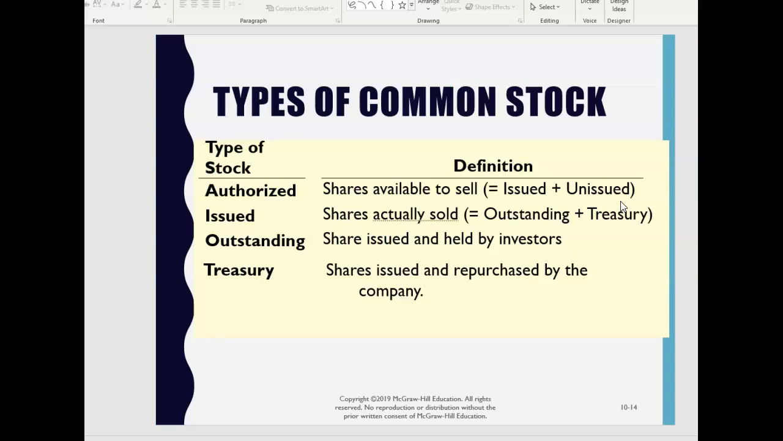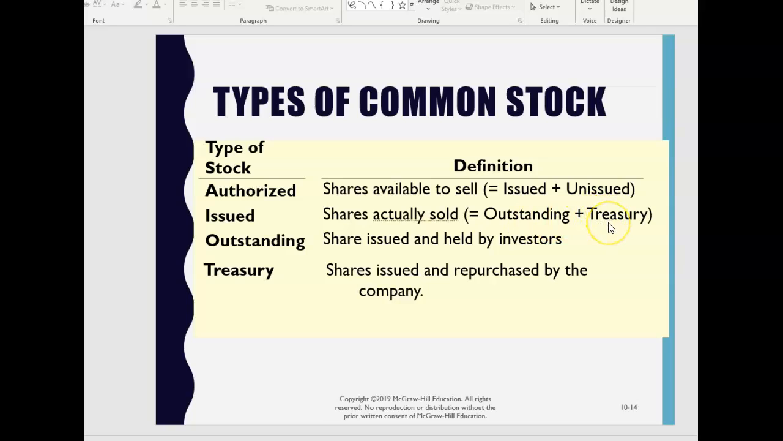We're going to work with this. So here we go. Authorized, that's just all the shares that are available to sell. That's the issued and the unissued ones. What's been issued are the shares that we've actually sold. The ones that are outstanding are still out in the market.